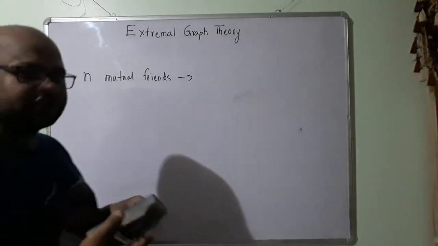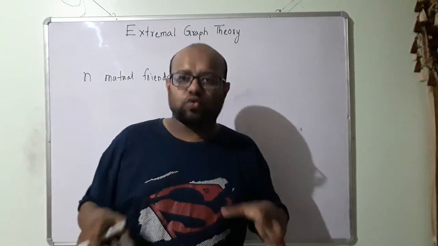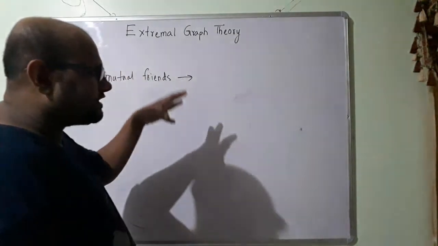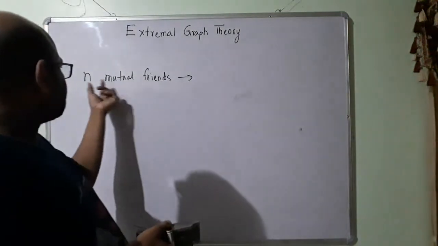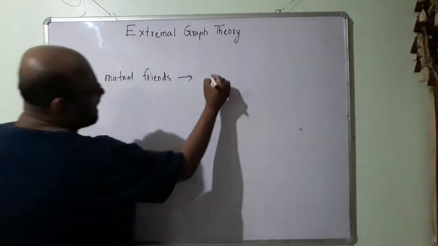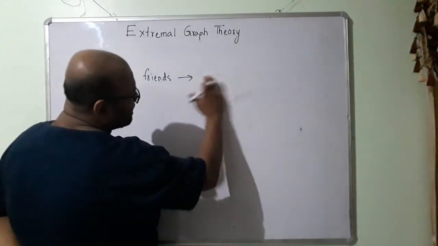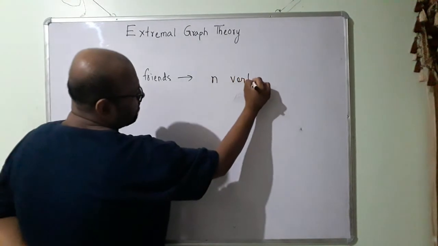All of them are friends with one another, so all of them will have edges connecting to one another, right? So out of this subgraph with lots of people, I have this n mutual friends, right? So I will have an n complete graph. I will have an n vertex clique.